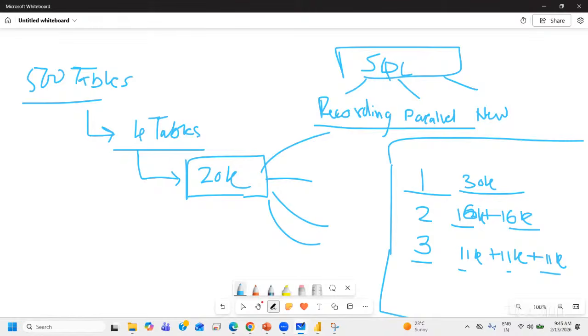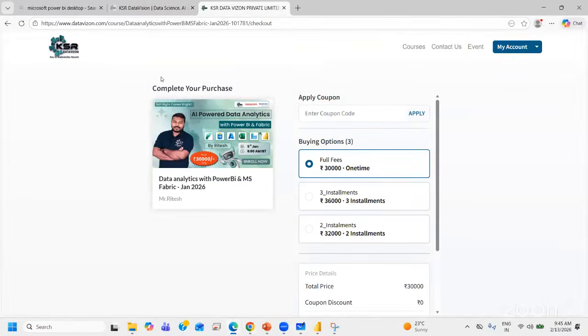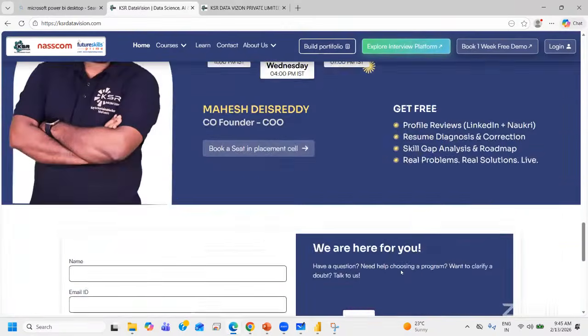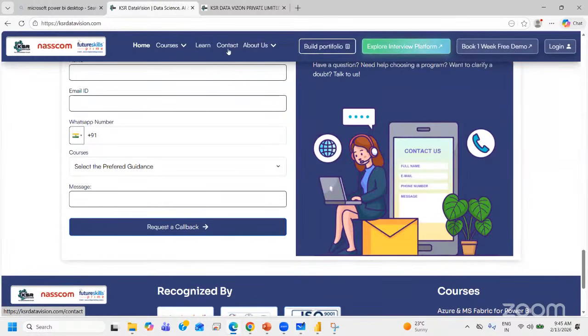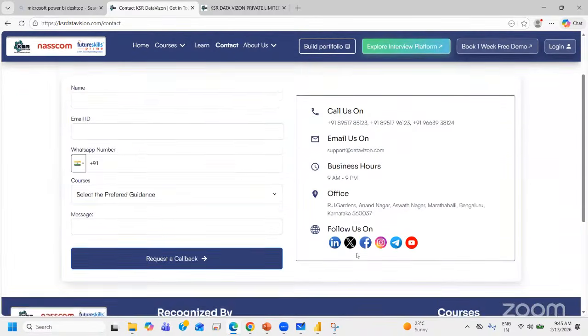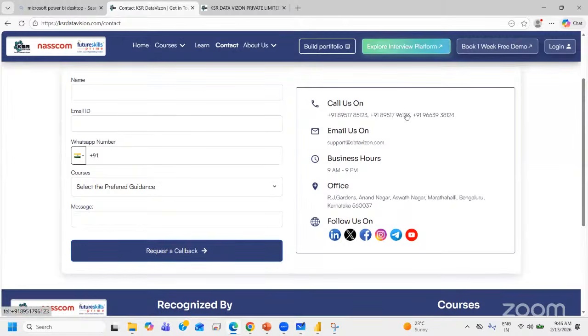Assuming that there are no questions, if you still have any, feel free to reach out to our team. You can directly call our team. If you visit our website, you'll get a list of contact numbers you can connect with. If you scroll down, you'll see a contact option, or you can raise a callback request. Either of them would reach out to you from our team. The contact numbers are mentioned here.